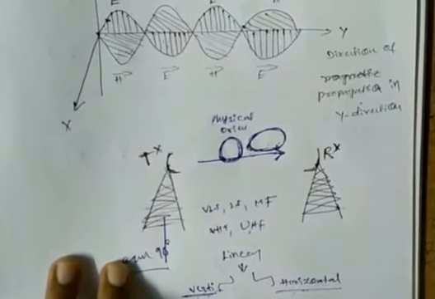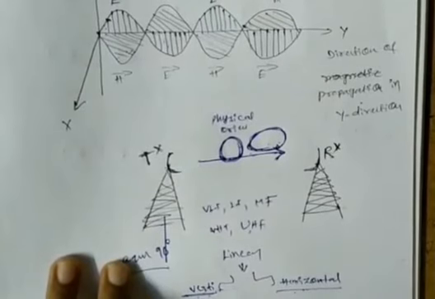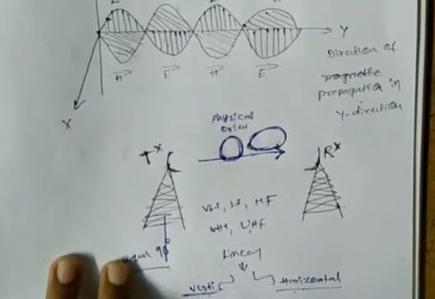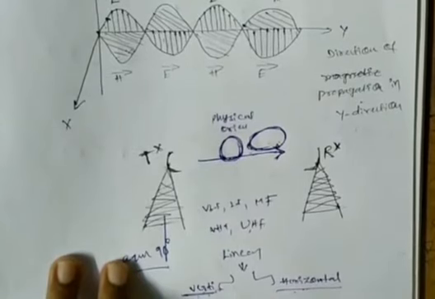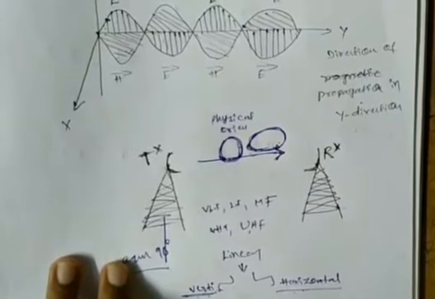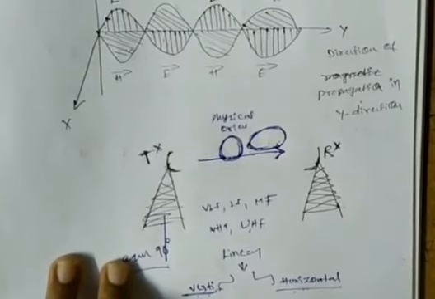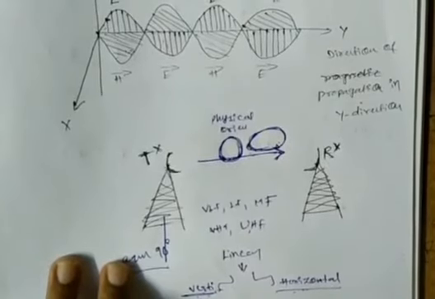The physical orientation is when the wave is radiated from the antenna, it forms different shapes in the free space and propagates towards the receiver side. Suppose the EM wave follows a straight line, it is known as linear polarization. Suppose the EM wave forms a circular path in the free space, that is known as circular polarization. Suppose the EM wave forms an ellipse in the free space, that is known as elliptical polarization.